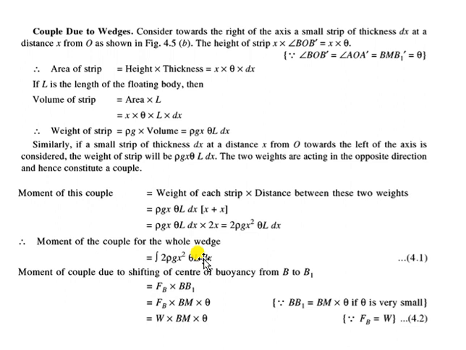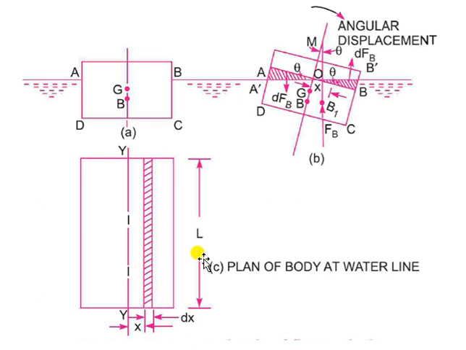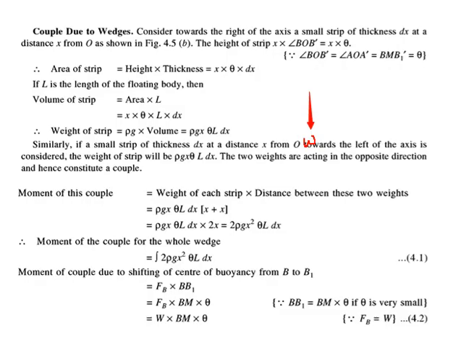But there is also a moment due to the shifting of the buoyancy. When the buoyancy has shifted from this location to this location, there is a force Fb acting upwards, and through G there is the weight W of the body acting downward. So this weight and this Fb make a couple to this side. This couple due to the shifting of buoyancy and the moment of couple due to the wedge should be the same. So if you equate them,